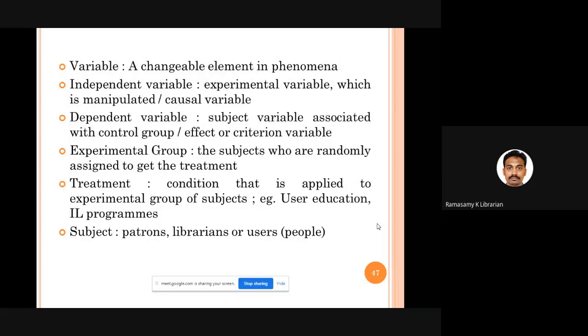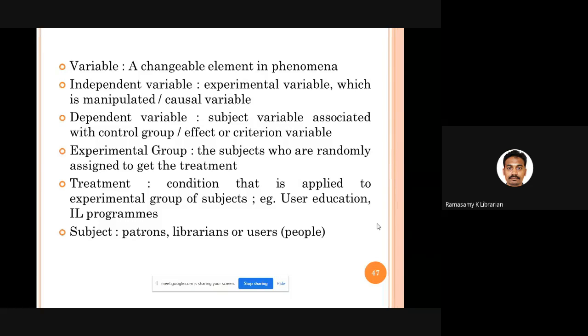A variable is something which changes. Maybe gender, nativity, education qualification, all these are variables. An independent variable is called the experimental variable. As I told you, gender, education qualification, nativity, user education program, computer knowledge, all these are independent variables. What about the dependent variable? The subject variable, the outcome variable, the effect variable is called the dependent variable. Marks scored by the student, or the quality of an individual judged in terms of a 5-point scale, all those are dependent variables.